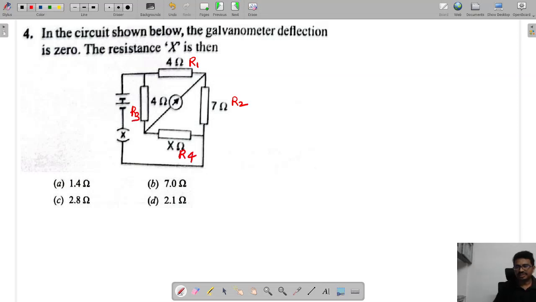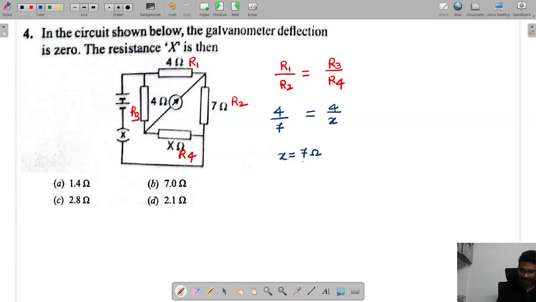When it is balanced, the balancing condition is R1 by R2 must be equal to R3 by R4. You can see that is 4 by 7 equal to 4 by X. So X value is 7 ohms.